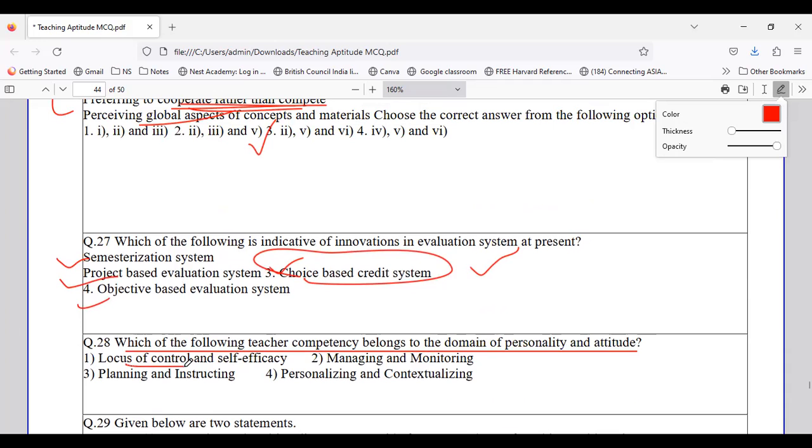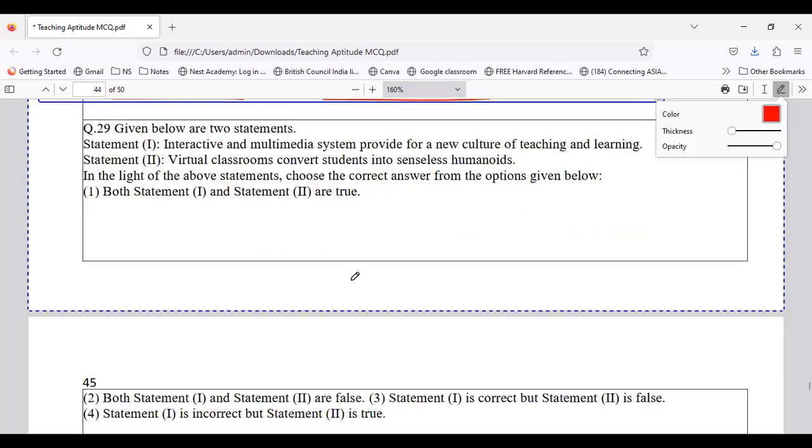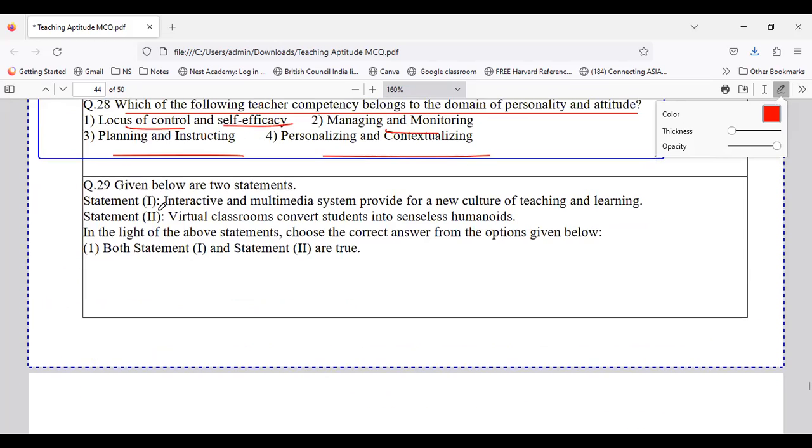So whether it is locus of control, that is management, managing and monitoring, planning and instruction, or personalization and contextualization. Which of the following teacher competencies belong to the domain of personality and attitude? So which is the one which relates to personality and attitude? It is locus of control and efficiency, that is self-efficiency. Okay. Now coming to the next question, that is question number 29.